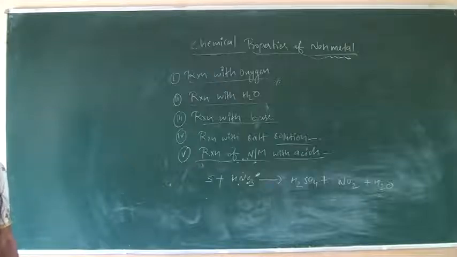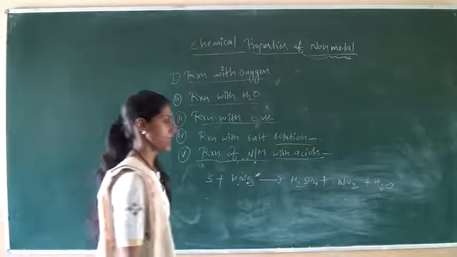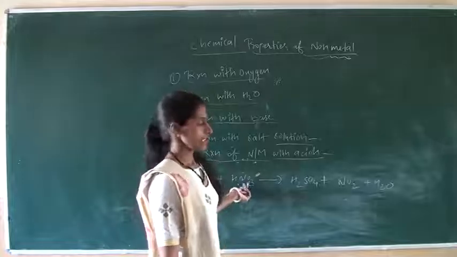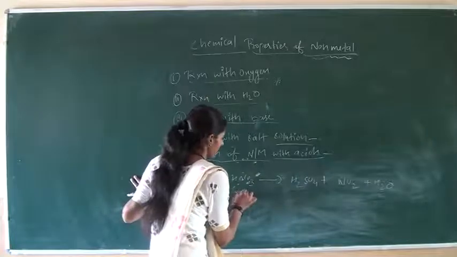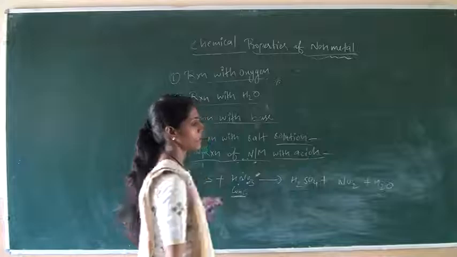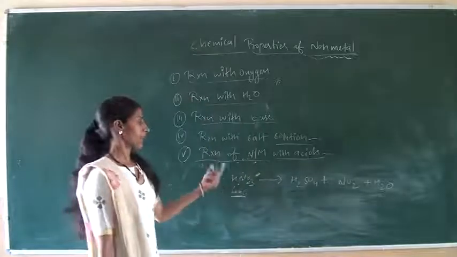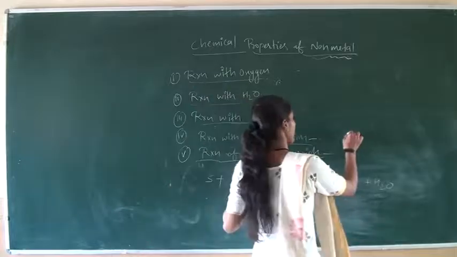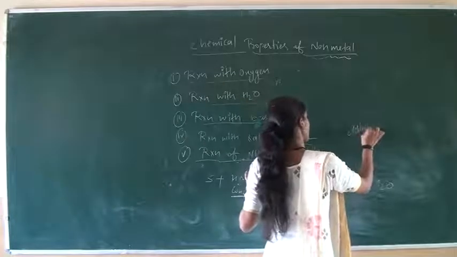Here we will discuss that HNO3 is nitric acid, and here we take concentrated nitric acid, because non-metals do not react with dilute acids.